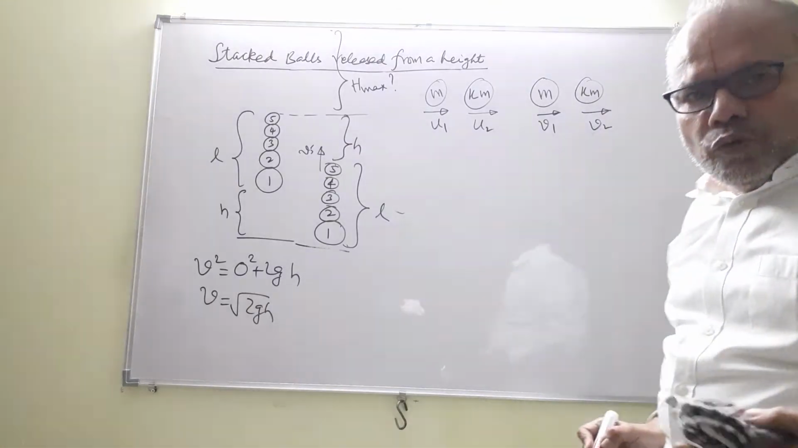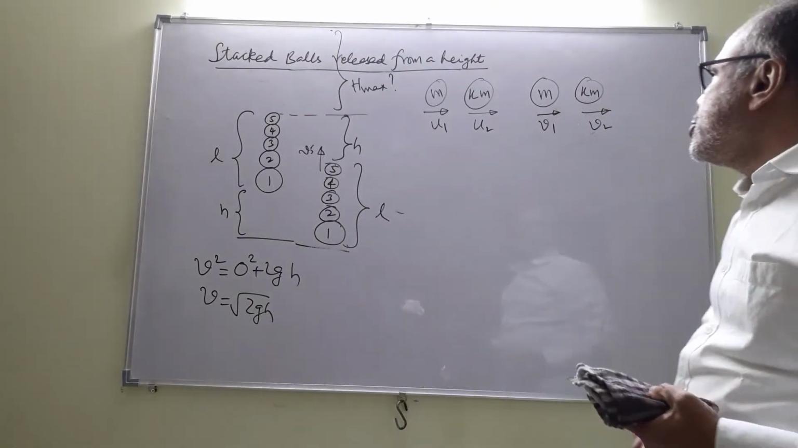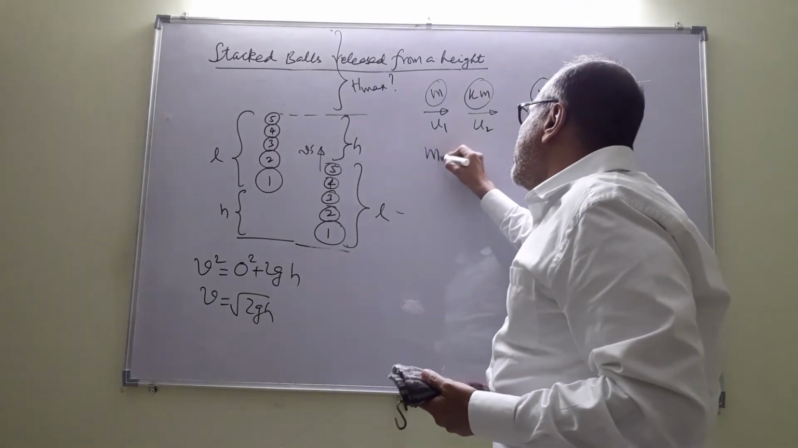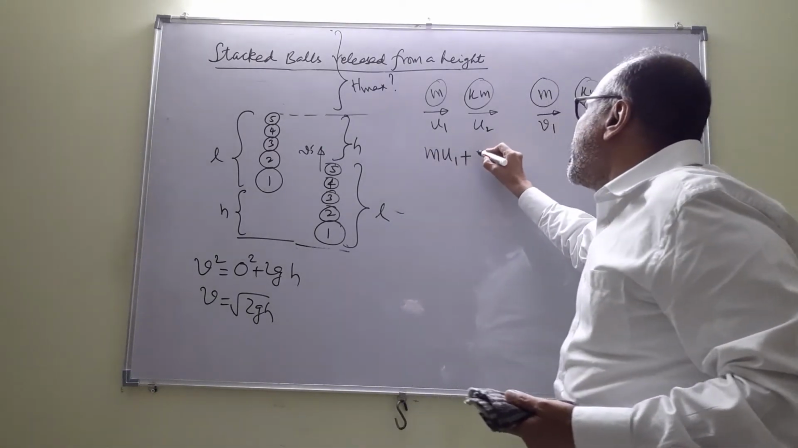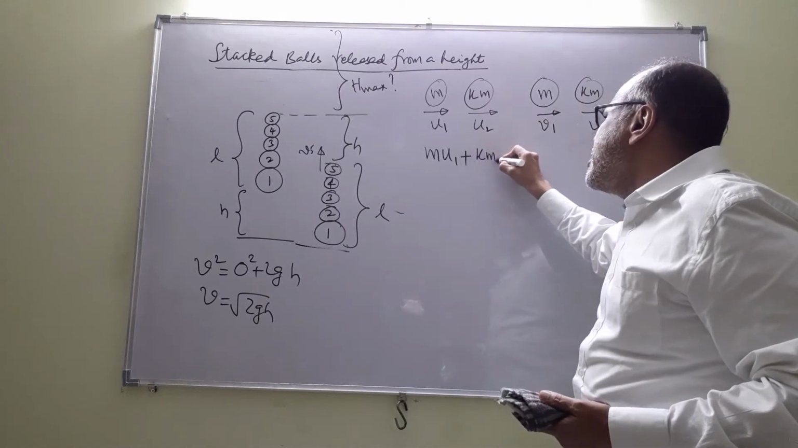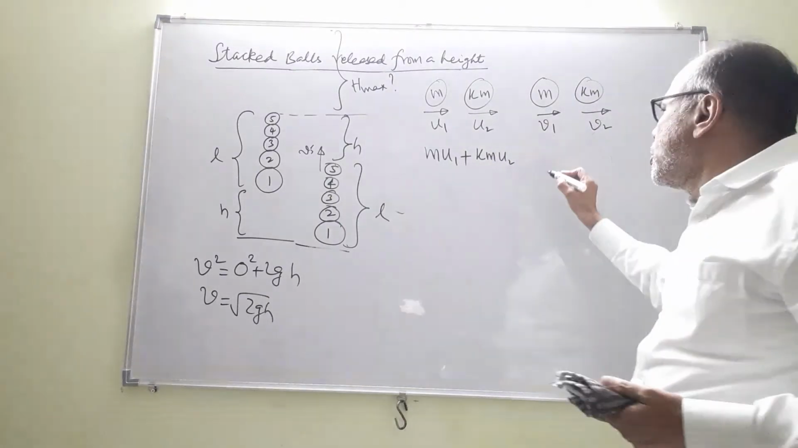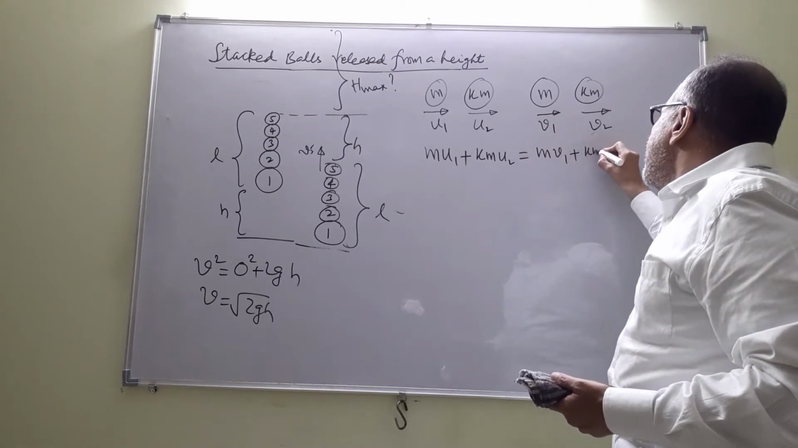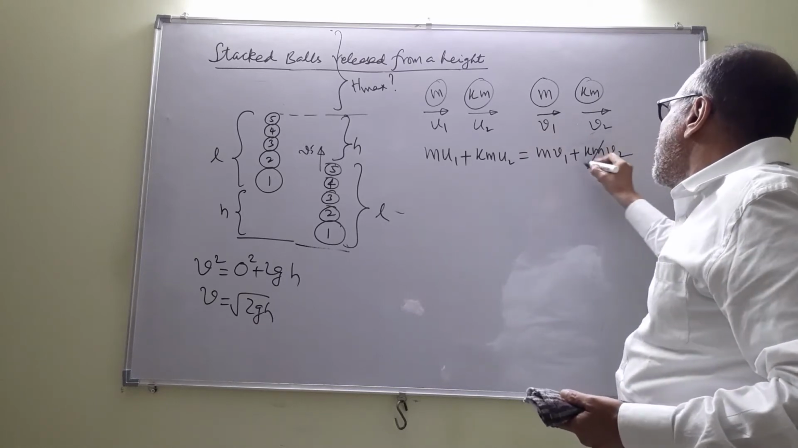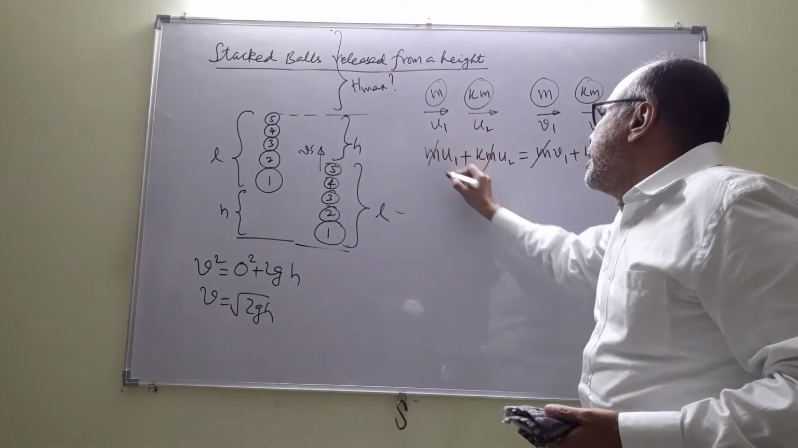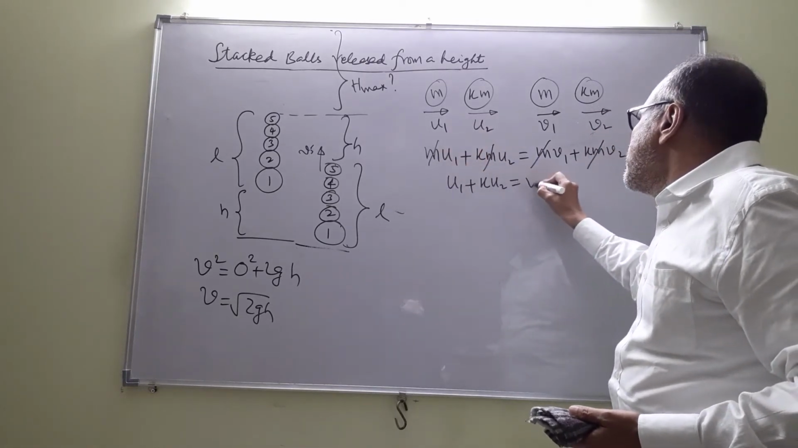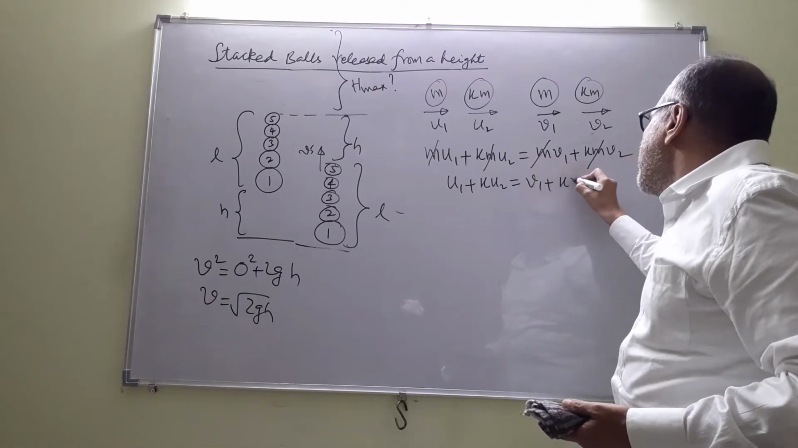So we can write two equations. One equation is the momentum conservation. So we will have m u1 plus k m u2 equals m v1 plus k m v2. M cancels and you get u1 plus k u2 is equal to v1 plus k v2.